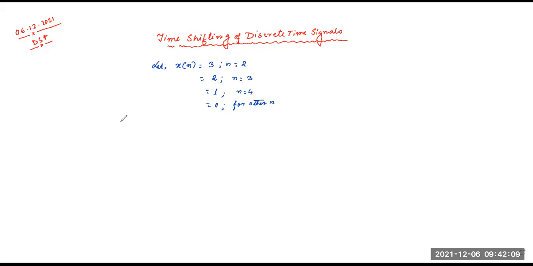Let x1[n] be the delayed version of the signal, and that is equal to x[n minus 2], where x1[n] is the delayed signal of x[n].